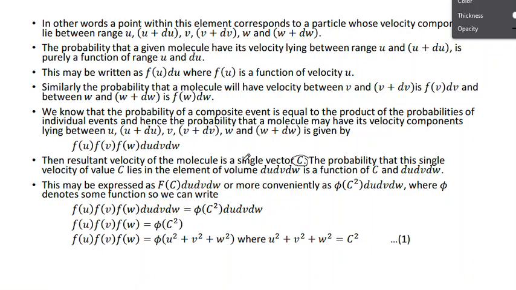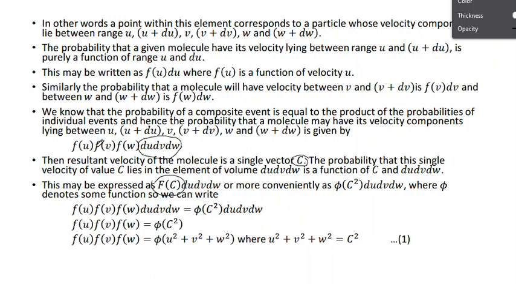Okay, and let's see, if you multiply du dv dw, it indicates what, its meaning is volume of considered space. So consider the space, not area, volume is du dv dw. This may be expressed as, so composite may be expressed as, so this means composite function.